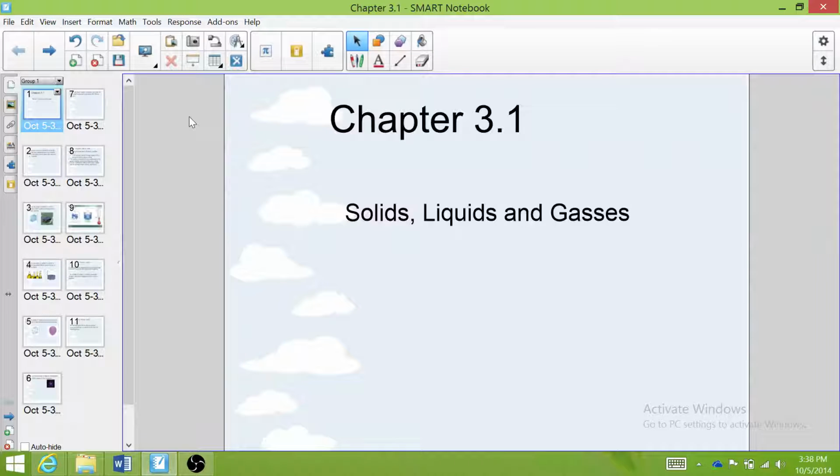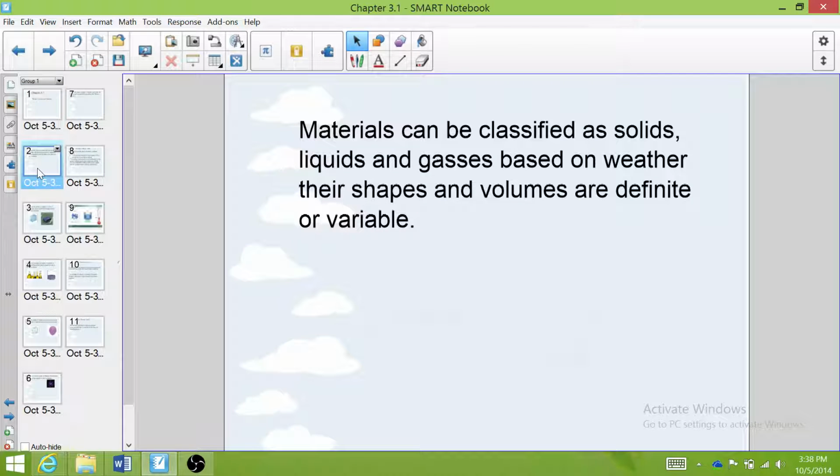Talk about chapter 3.1, which is all about solids, liquids, and gases. And I know that you guys have learned a lot about these three things already, but hopefully what we learn over the next week or two will extend what you already know. But to review, materials can be classified as solids, liquids, and gases based on whether their shapes and volumes are definite or variable.